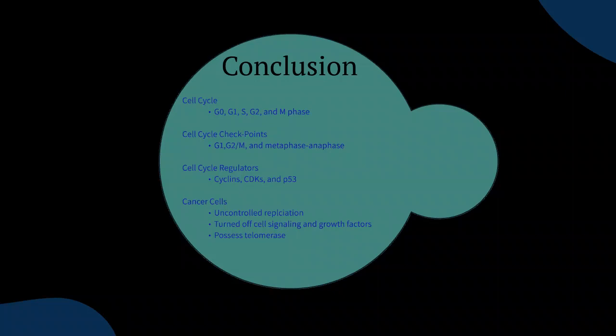It's able to camouflage itself and put on normal traits to get past those other checkpoints and regulators, not within our cell cycle, but just within our system altogether. And lastly, the key thing with this is possessing telomerase, and that is that part of this chromosome that does not deteriorate, but it stays the same or grows.